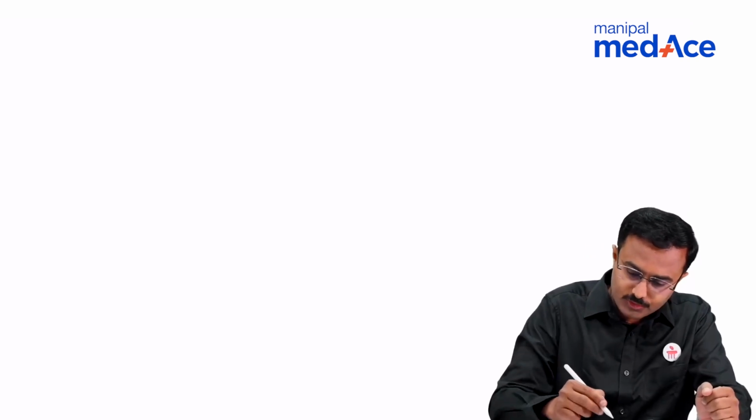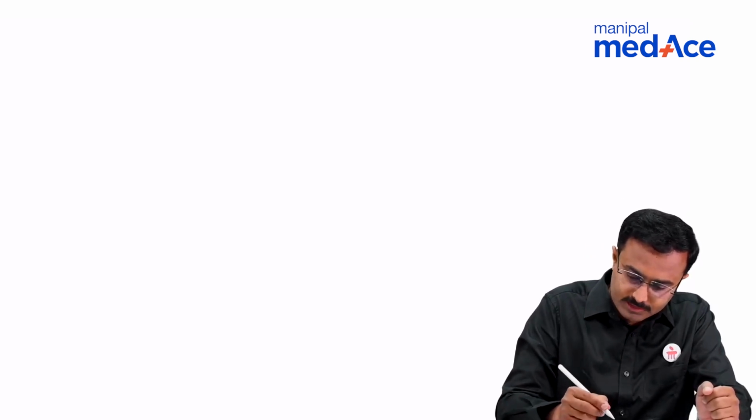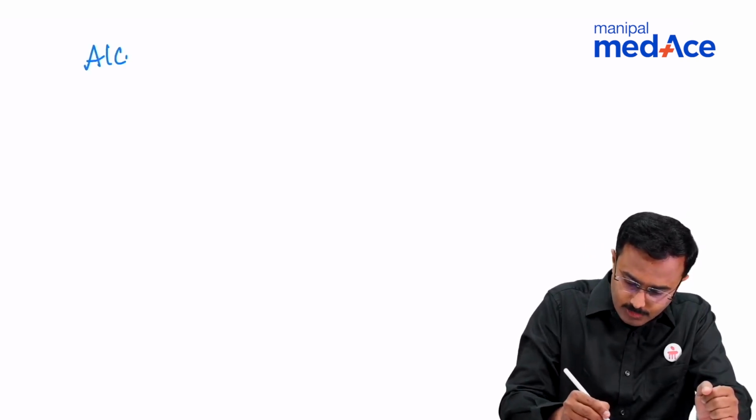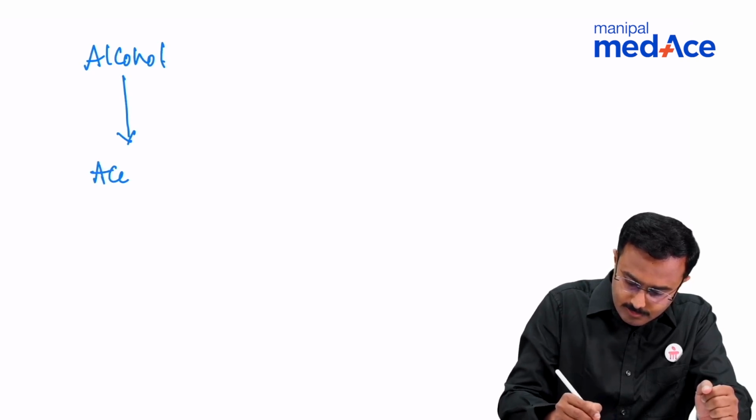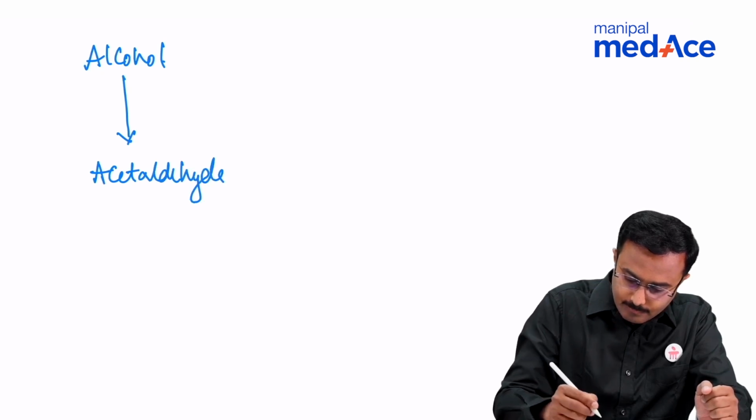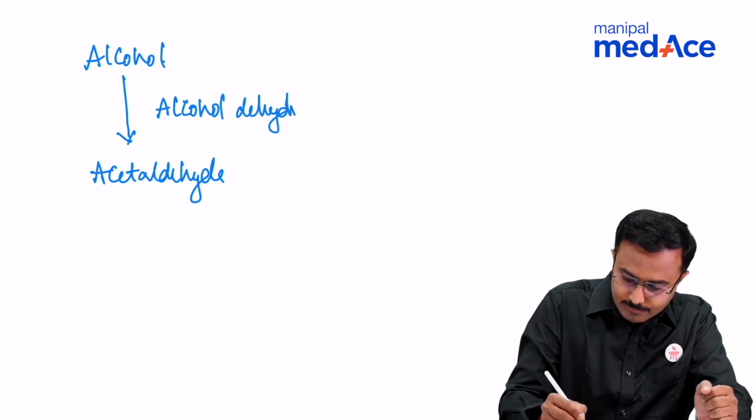It's also important to note what happens to alcohol within our body. Alcohol gets metabolized into acetaldehyde by the action of one enzyme, alcohol dehydrogenase.